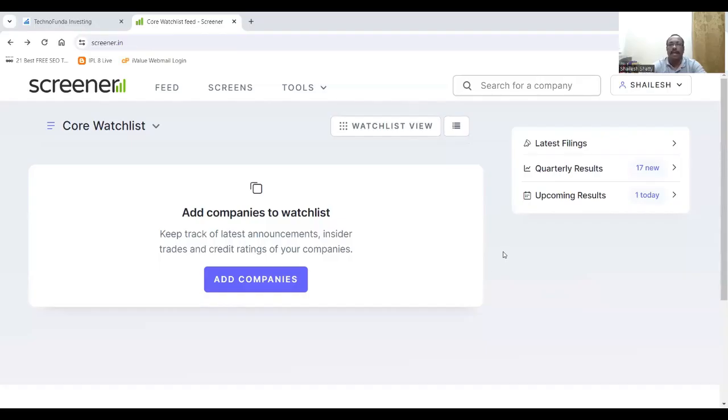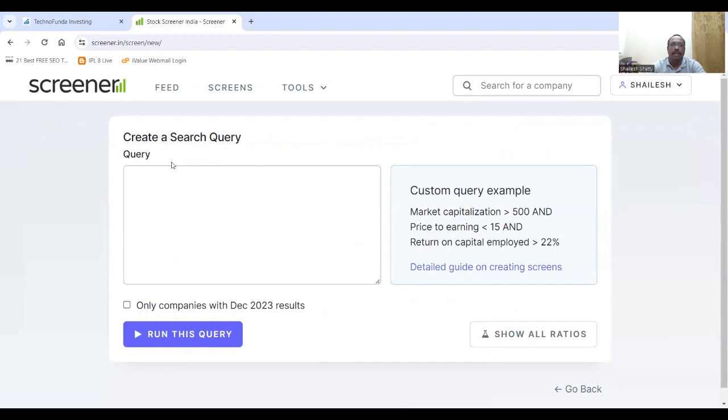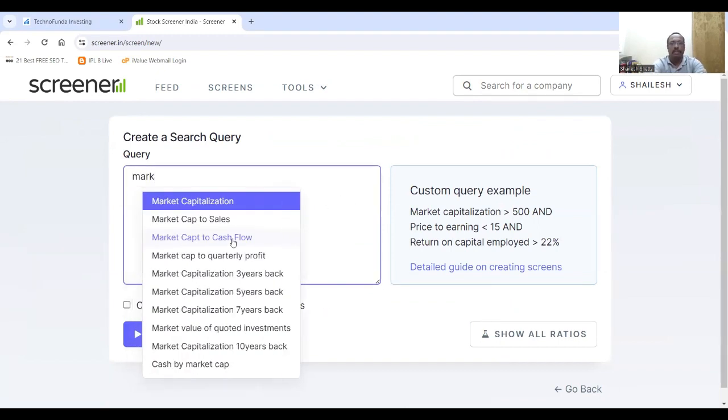Now that we have an understanding of the basic parameters, let's look at Screener.in. Screener.in is a website that helps us to shortlist good companies using queries. So here I am on the Screener.in screens. Clicking on screens, it will show you create new screen. And create new screen will bring up a query board where you can type your queries. Now I already have some predefined criteria, so we'll just quickly go through that.